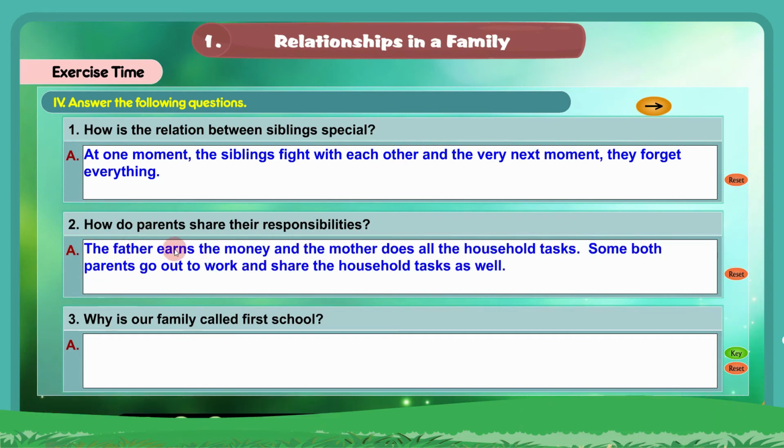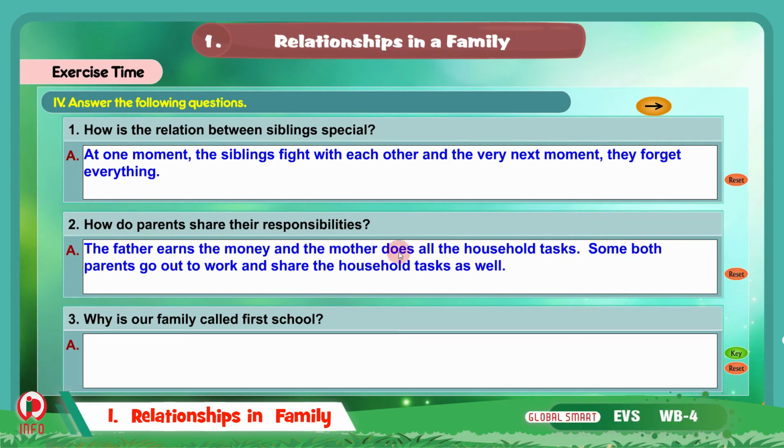Here the father earns the money and the mother does all the household tasks. Both parents go out to work and share the household tasks as well. So parents are the mother and father. So how do they share their responsibilities? In some houses the father earns the money and the mother looks after the household tasks. But in some families both parents, that is both mother and father, go out to work and share the household tasks.